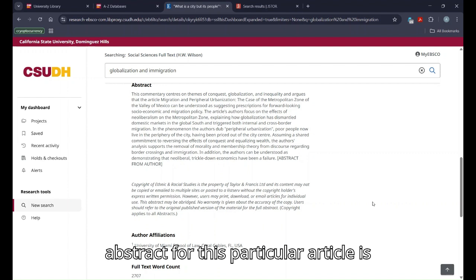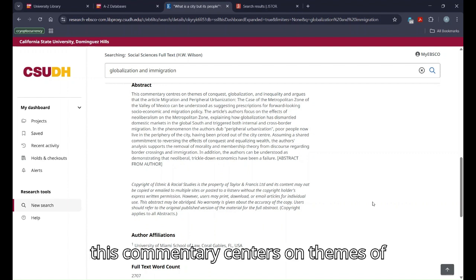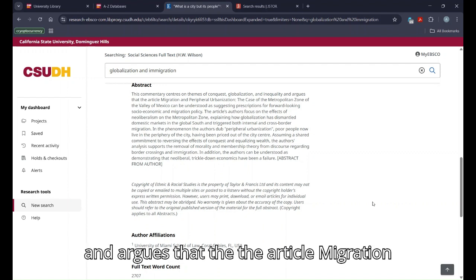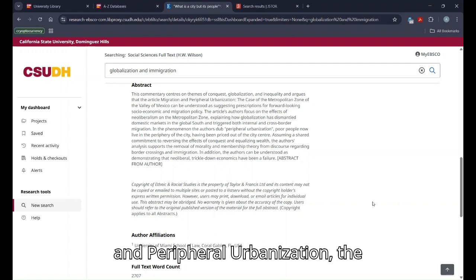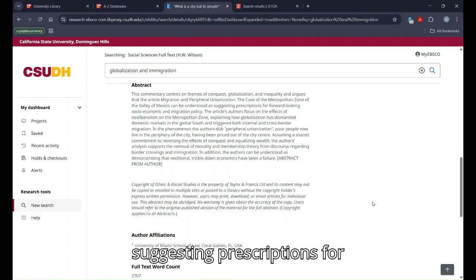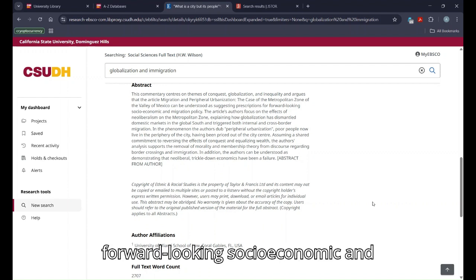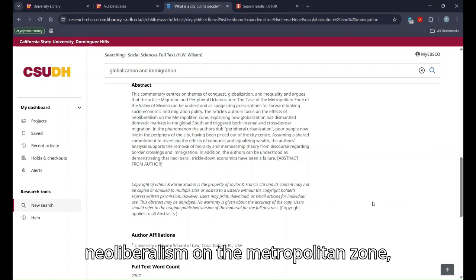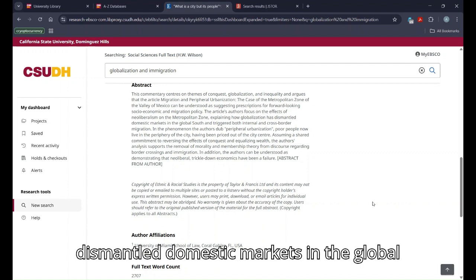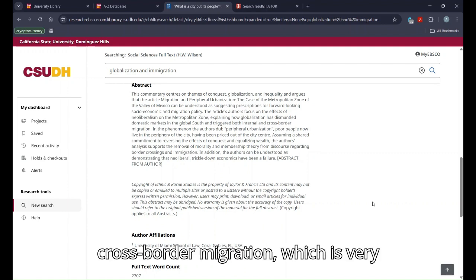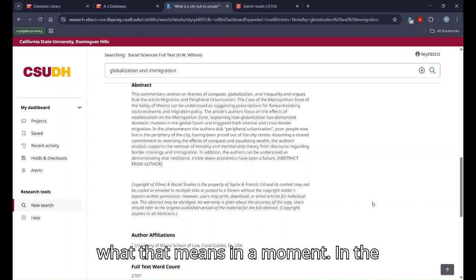All right, so the abstract for this particular article is: this commentary centers on themes of conquest, globalization, and inequality and argues that the article, Migration and Peripheral Urbanization, the Case of a Metropolitan Zone of the Valley of Mexico, can be understood as suggesting prescriptions for forward-looking socioeconomic and migration policy. The article's author focuses on the effects of neoliberalism on the metropolitan zone, explaining how globalization has dismantled domestic markets in the global south and triggered both internal and cross-border migration, which is very important to understand. And I'll explain what that means in a moment.